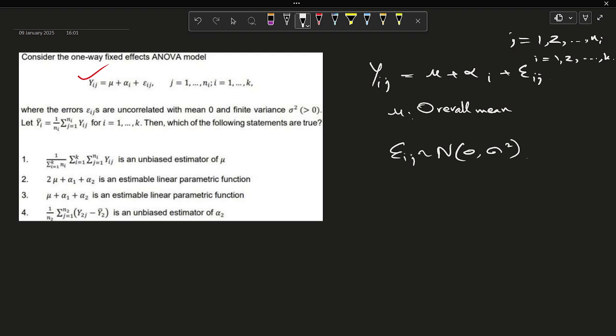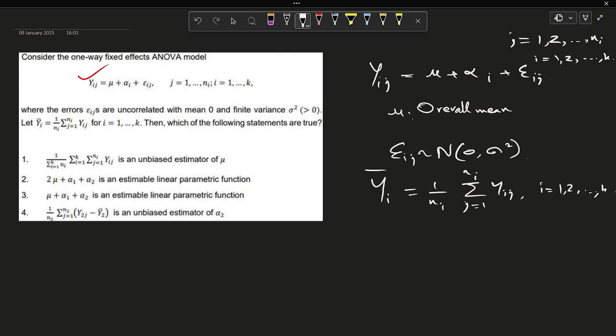So the sample mean for each group will be Yi bar equals 1 by ni summation j equals 1 to ni of Yij, and i lies between 1 to k.